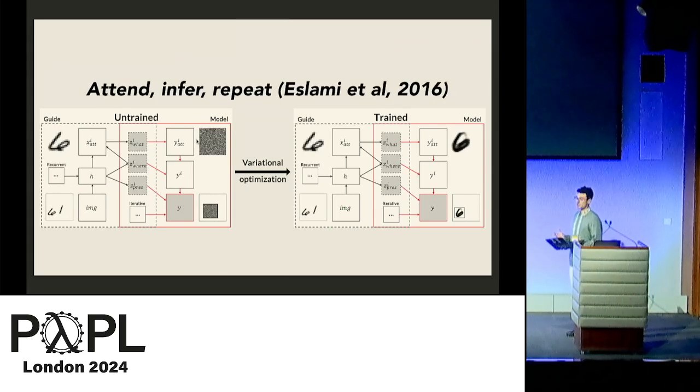And the example here is not just for pedagogy. This program pattern with the flips does occur in practice. In real machine learning models like the one I'm showing on this slide, a deep generative model of multi-object images called attend, infer, repeat.